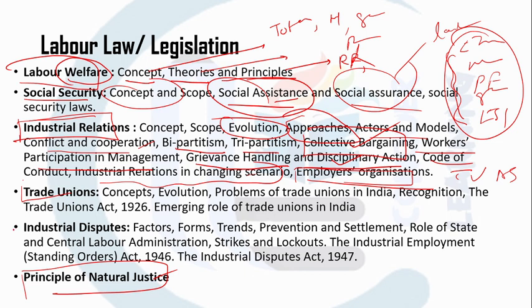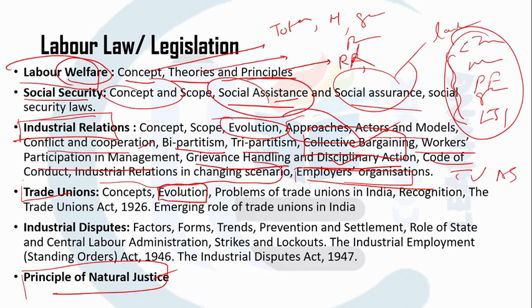Now trade union is another very important topic where you specifically need to know the evolution: from where the trade union movement started in India, who started that labor movement, who were the authors and propounders, what was the first trade union started, what was the first registered trade union.